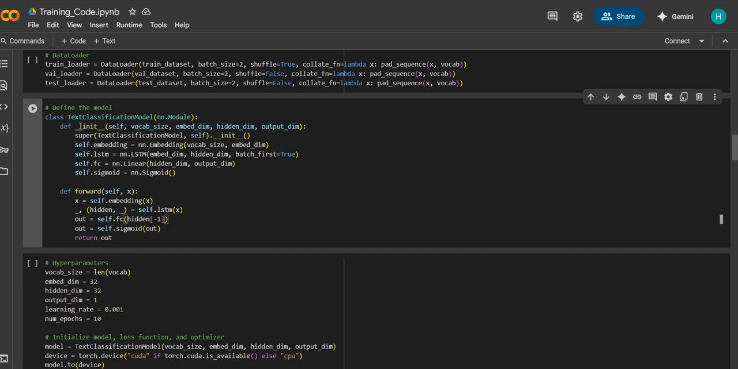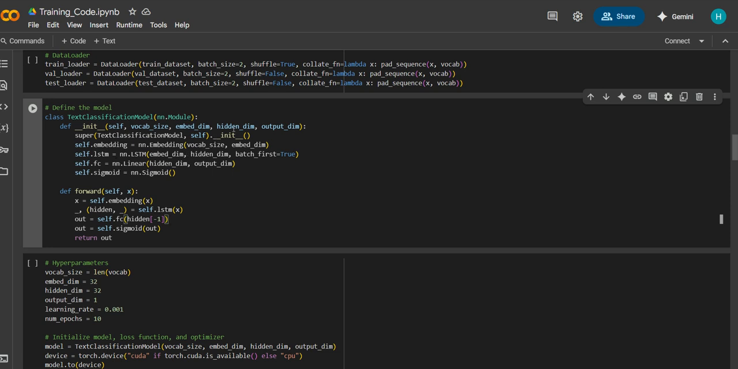First, the init method. This is where each layer of the model is defined. We have self.embedding. This is an embedding layer that converts each word into a unique number or dense vector. We have self.lstm. This is an LSTM layer, a type of recurrent neural network that can process sequences while remembering information over time.